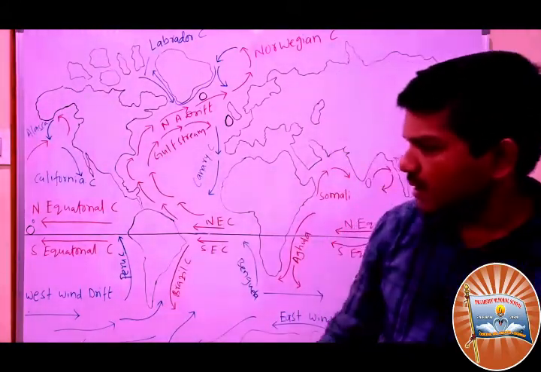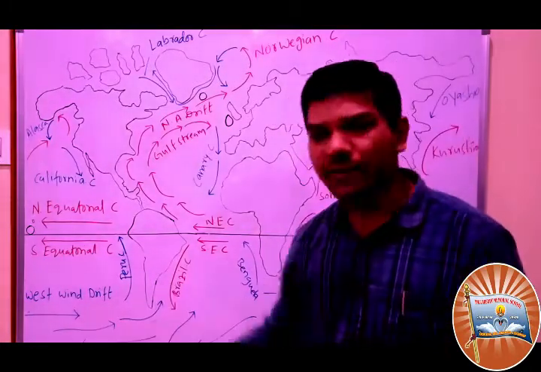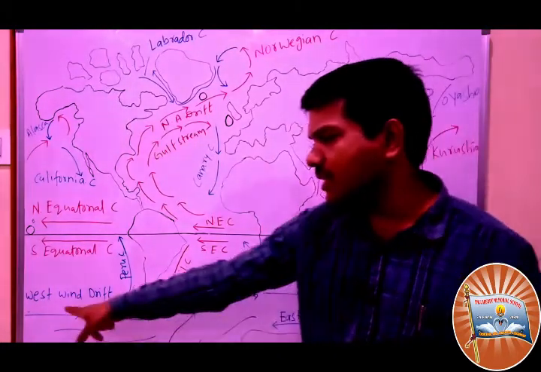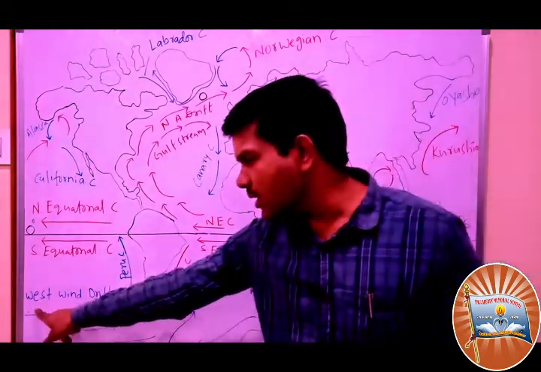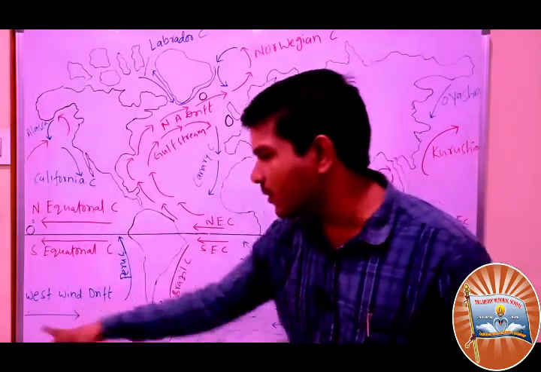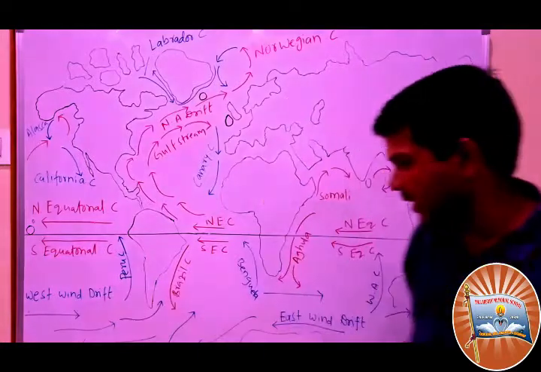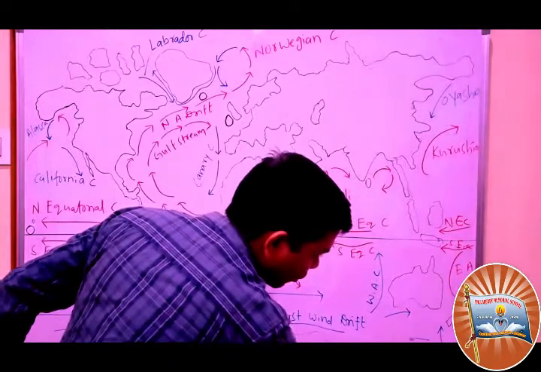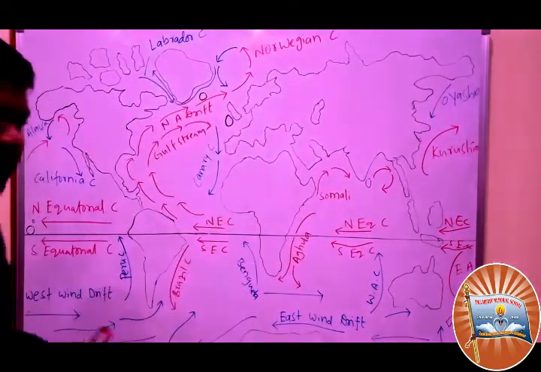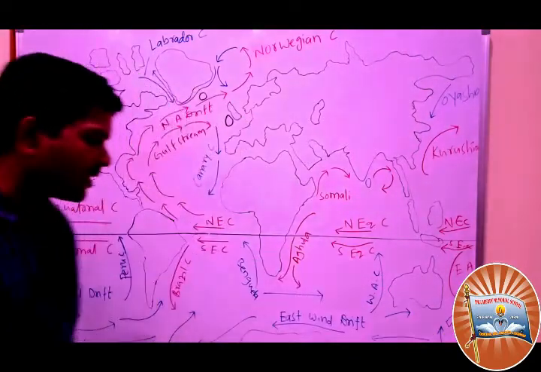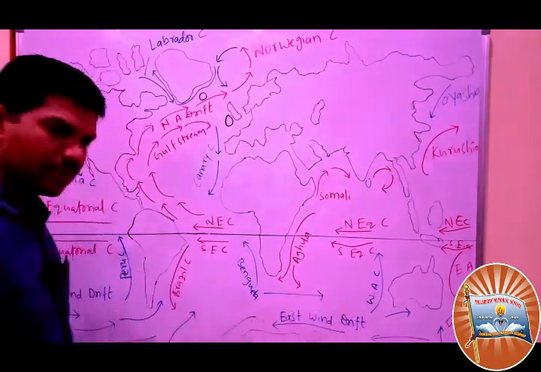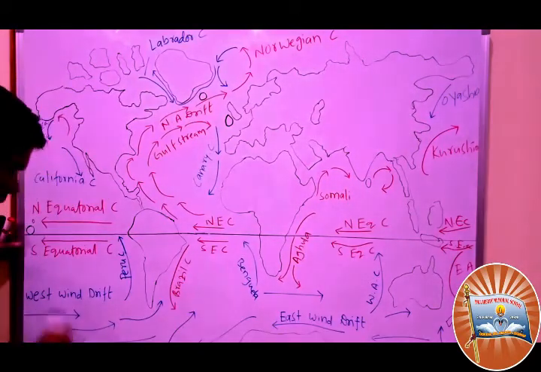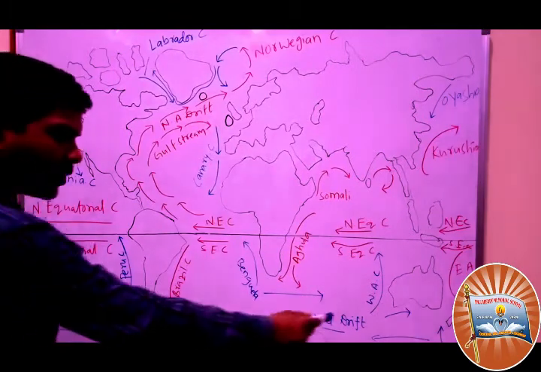Next, here you see the west wind drift. These are the cold currents; I wrote them in blue color. These cold currents are blowing from the west side. Next, again the cold currents are blowing from this side, from the east side, so we call it the east wind drift. This is the west wind drift and this is the east wind drift, because one blows from the west and the other from the east.